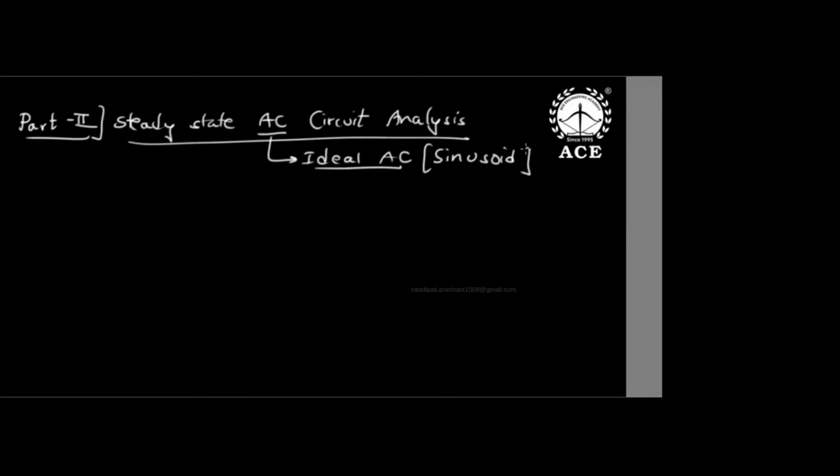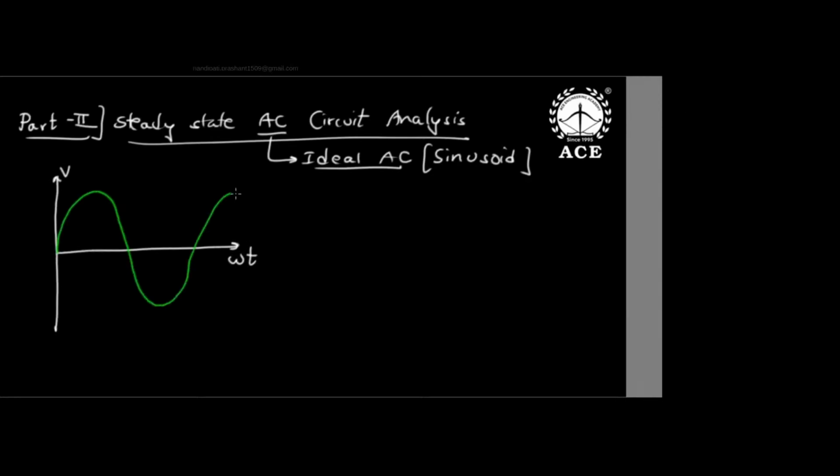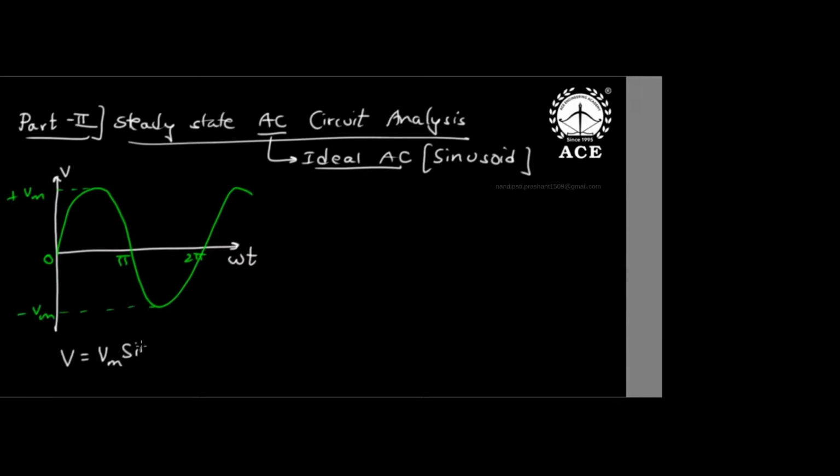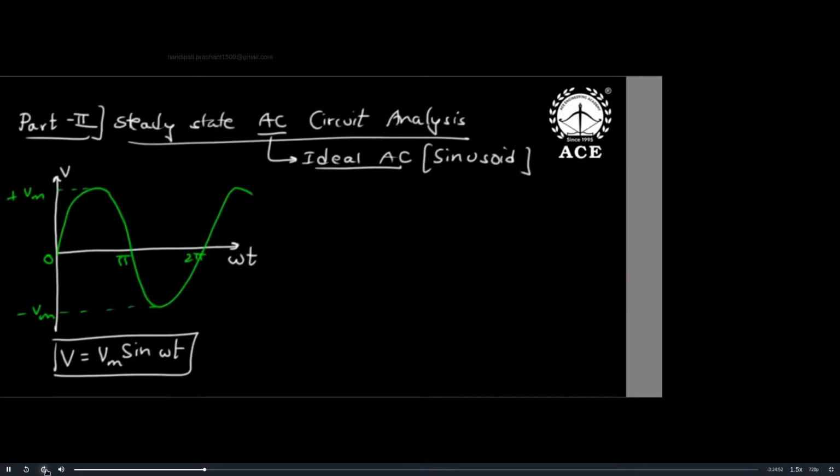Now, what is ideal AC? Ideal AC is sinusoid. Sinusoid means it can be either a sine wave or a cosine wave. Like 0, pi radians, 2 pi radians, Vm positive maximum, minus Vm negative maximum. So this function V is like Vm sin omega t, or you can also take Vm cos omega t. Either is fine, sine is not necessary.